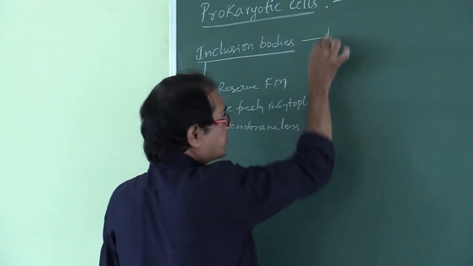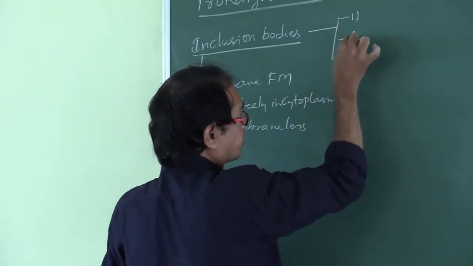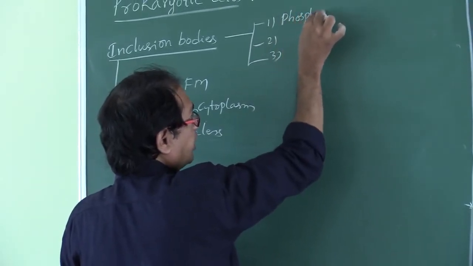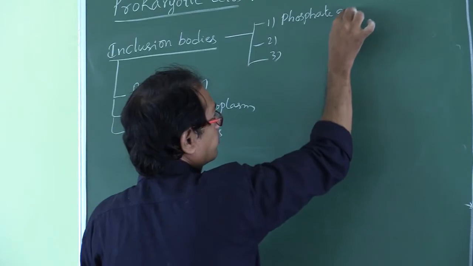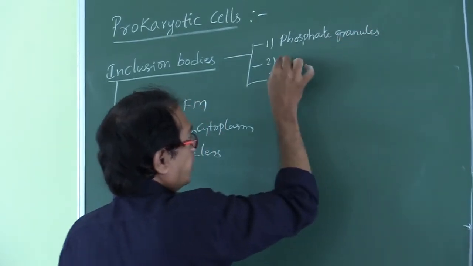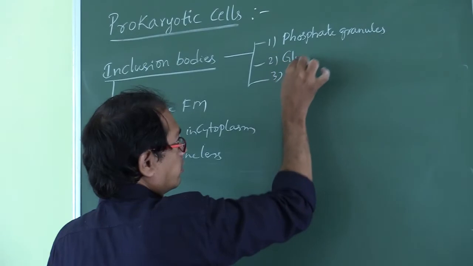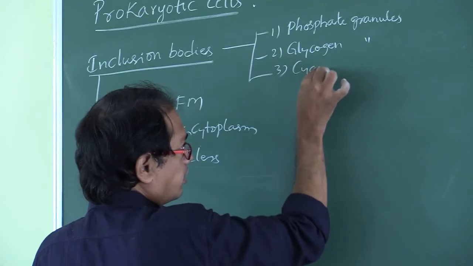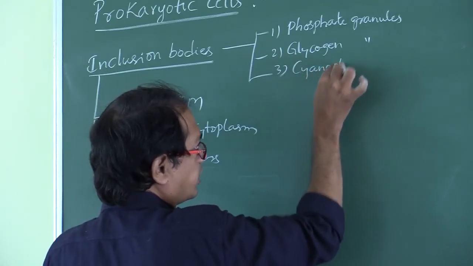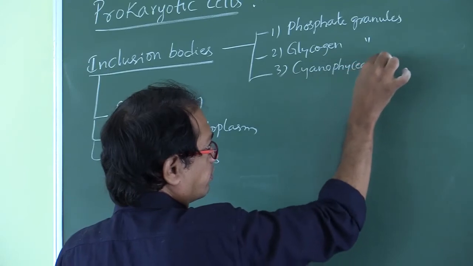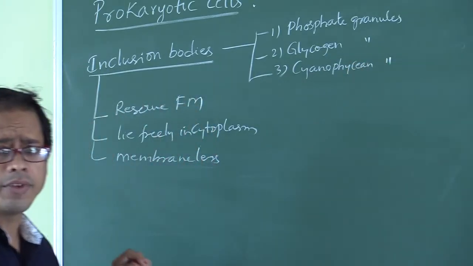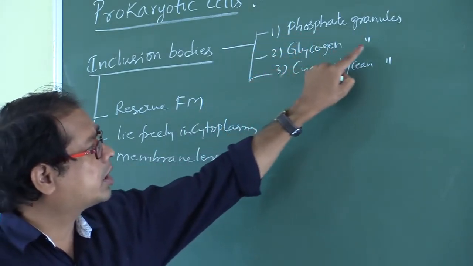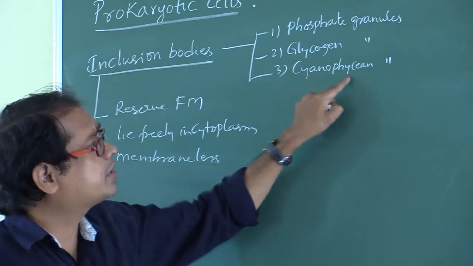What are the different types of inclusion bodies? One is called phosphate granules. Next one, glycogen granules. Next one, cyanophycean granules.